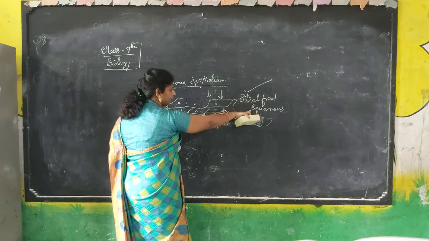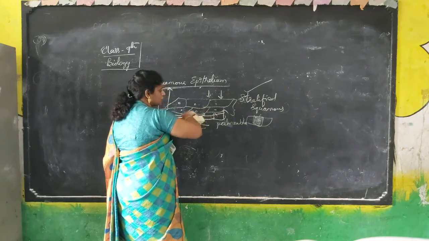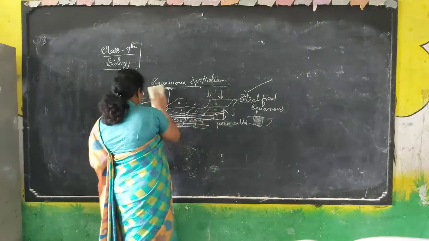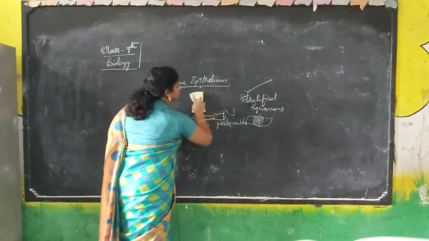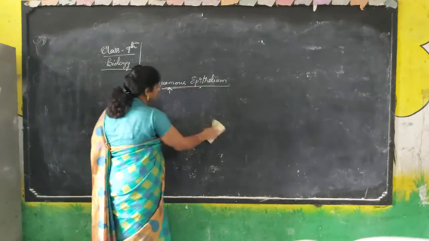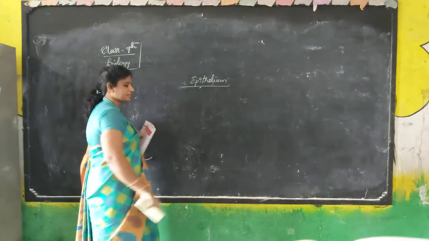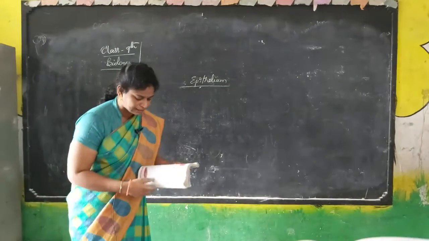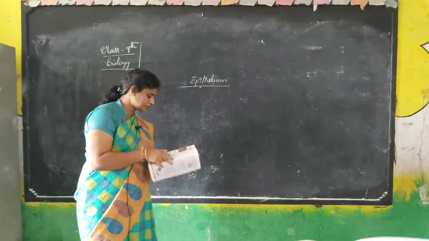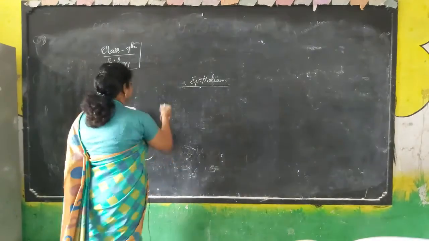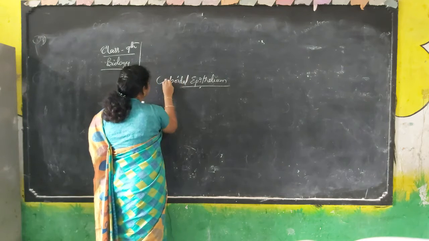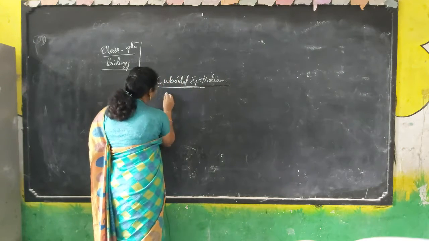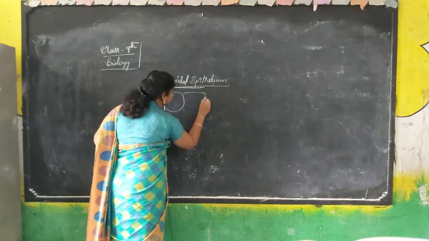See here, stratified squamous epithelial tissues are arranged in layers. Squamous completed, stratified squamous completed. Another one is cuboidal epithelial tissue. Cuboidal epithelial tissues are just like cubes.